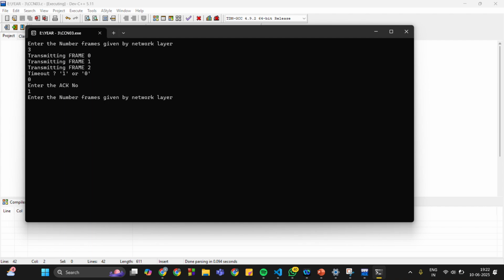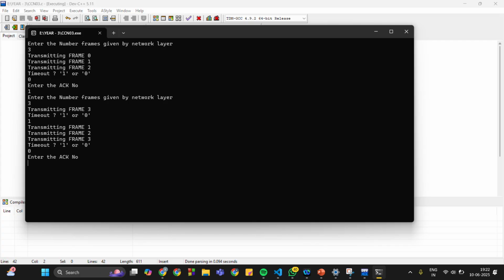So enter the number of frames. The number of frames is again 3. So transmitting frame 3. Now the acknowledgement for frame 1 has been given, and therefore this time frame 3 is being transmitted. Now second example, if I press 1, to check where the sliding window lies, it shows that the sliding window is towards frame 1, frame 2 and frame 3.